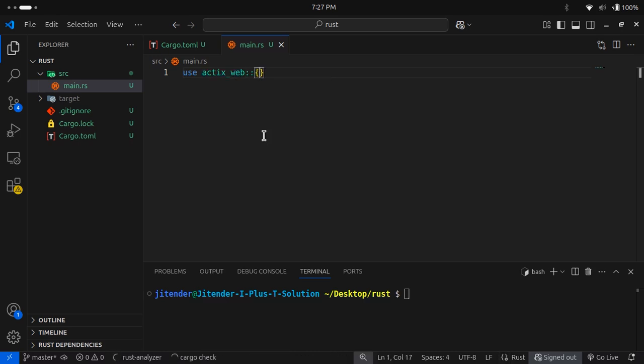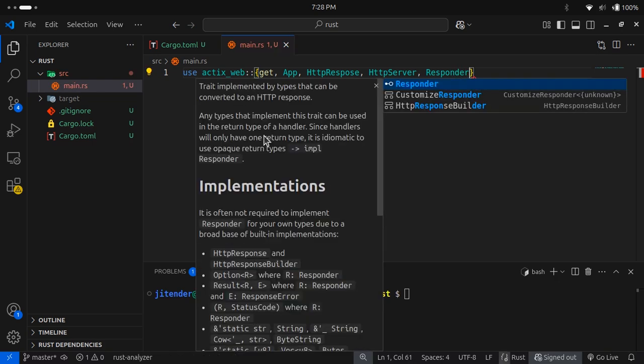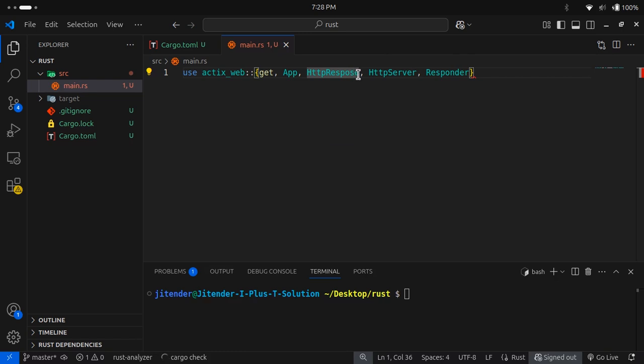From actix_web we will be importing some methods. First will be get, second will be web, oh sorry, App, because we need to start a server. Third will be HttpResponse. Next will be HttpServer. Next will be Responder, whatever response we need to give. Okay, fine, I believe we are done. Now you can see we are getting suggestions.